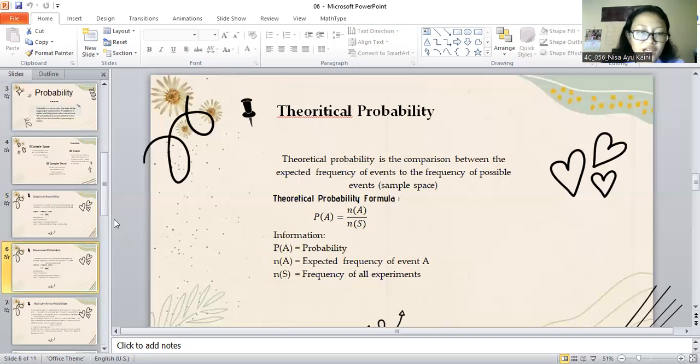Okay, number two is theoretical probability. Theoretical probability is the comparison between the expected frequency of an event and the frequency of all possible events, or the sample space. Here is the formula: the theoretical probability P(A) equals NA per NS. The information is that P(A) is the probability, NA is the expected frequency of event A, and NS is the frequency of all experiments.